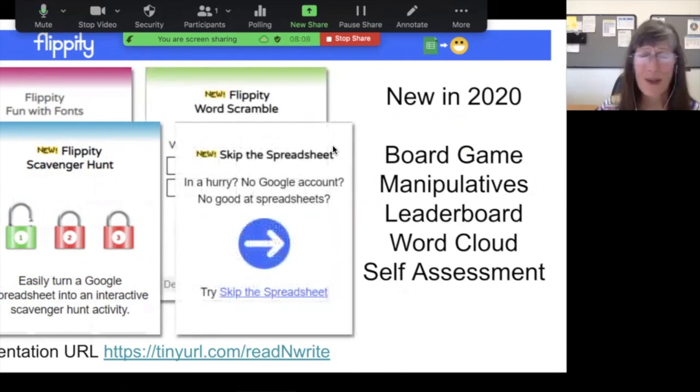and then you can just skip the spreadsheet. Let's say you do not have time, you forgot all the things you learned about spreadsheets. You don't even need a Google account. You can whip something up very quickly. And that's also something to think about. What about your students? Could they make these and hand them out and have them play with each other or turn them in? And in 2020, Steve created a board game, manipulatives that were drag and drop activities, a leaderboard, a word cloud, and a self-assessment. So those 5 were new all in 2020.